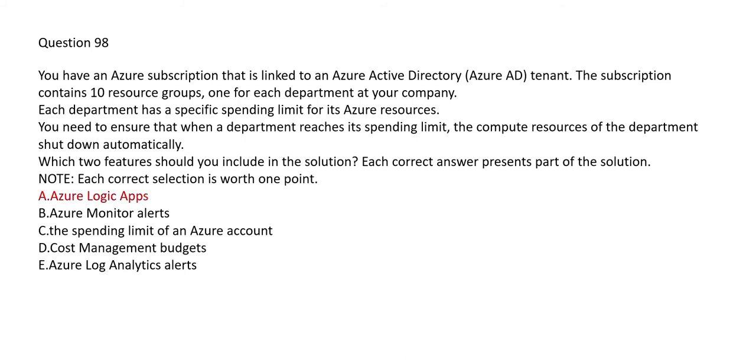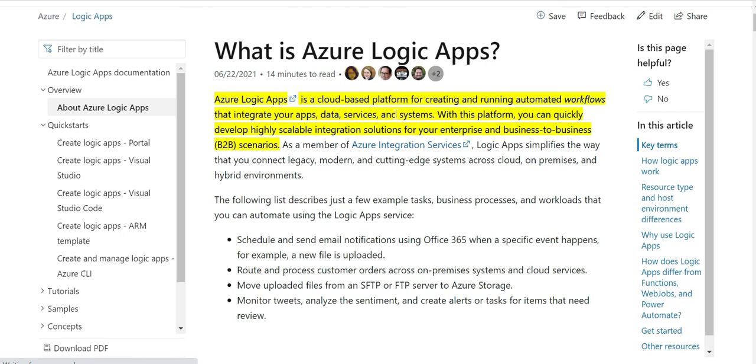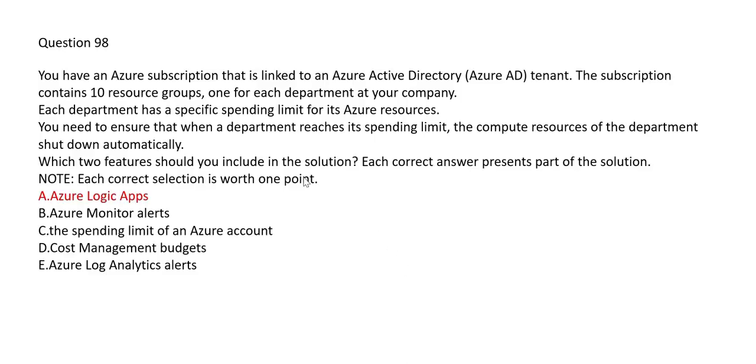Option A, Logic Apps. This is what Logic Apps is: a cloud platform for creating and running automated workflows that integrate with apps, data, etc. Suppose there is an app, the data will come from the app, then it will go to the data services and so on. You want to create that kind of workflow, and you can do that through Logic Apps. Here you don't need to create such a workflow. You want to cap the spending limit and shut down the compute automatically. So Logic Apps will not help you with this.